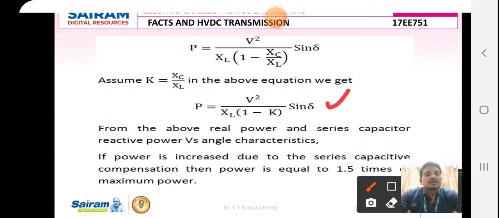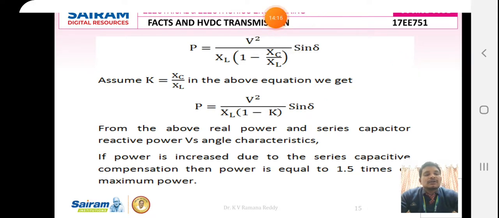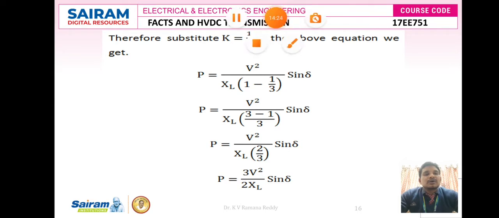To improve the transient stability during the angle from delta S3 to delta S critical, we have to consider the value of K, that is the ratio of capacitive reactance to inductive reactance, XC by XL, equal to 1/3. Therefore, we effectively increase the real power transfer capability to 1.5 times the maximum power. So now substitute K equal to 1/3 in the above power equation.